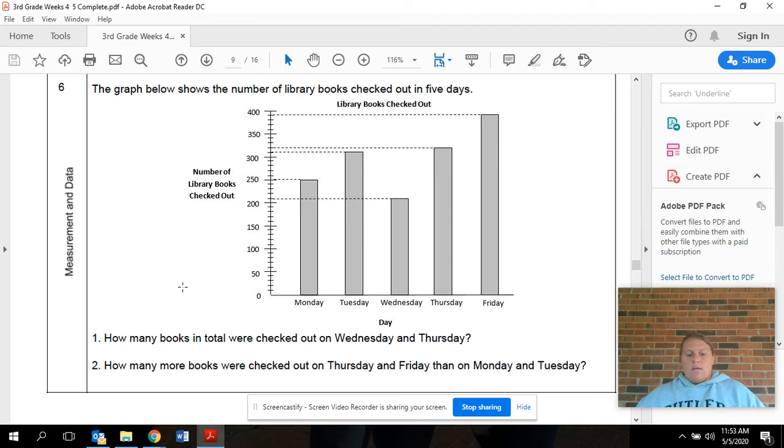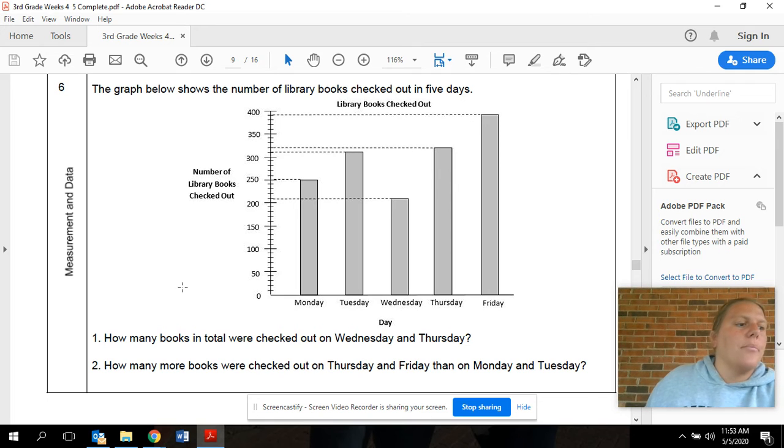When you think you have an idea, tell your dog, tell your cat, tell your parents, tell whoever you live with at the house. If you're by yourself, shout it out to yourself. All right. So when it says how many more books were checked out on Thursday and Friday than on Monday and Tuesday, that means I'm going to subtract. Good job, everybody. I'm going to subtract.